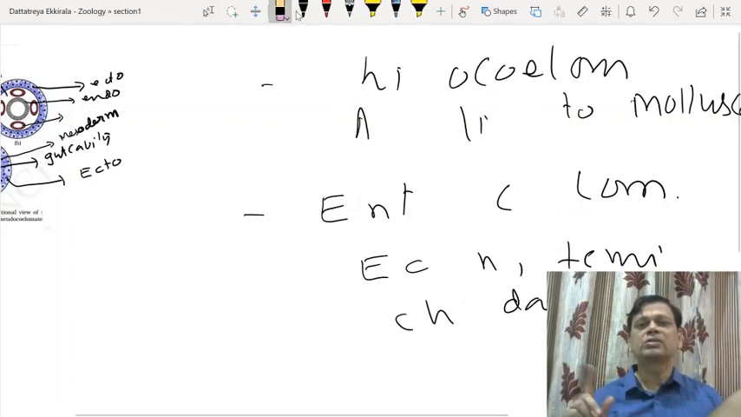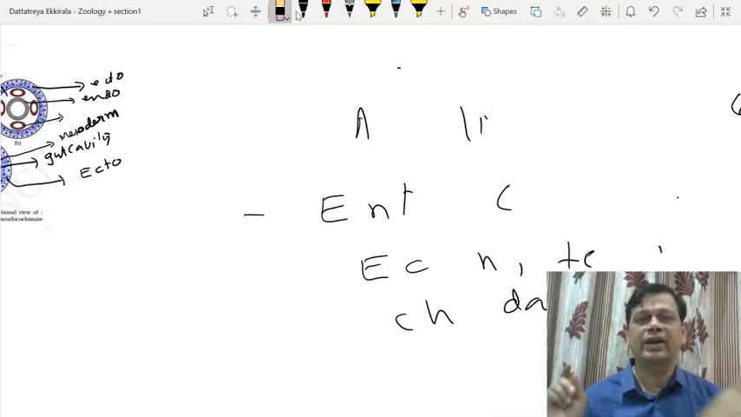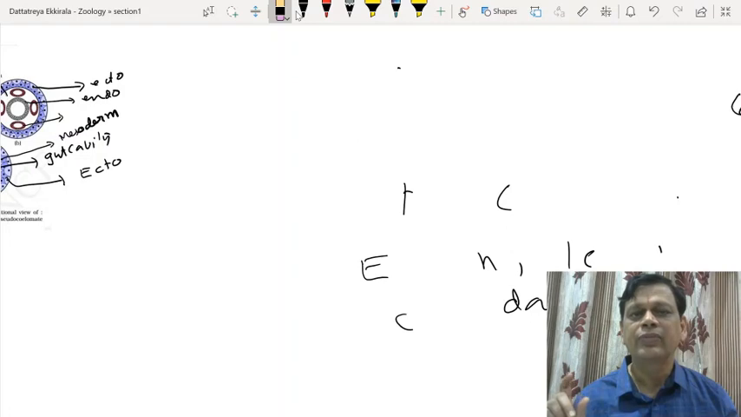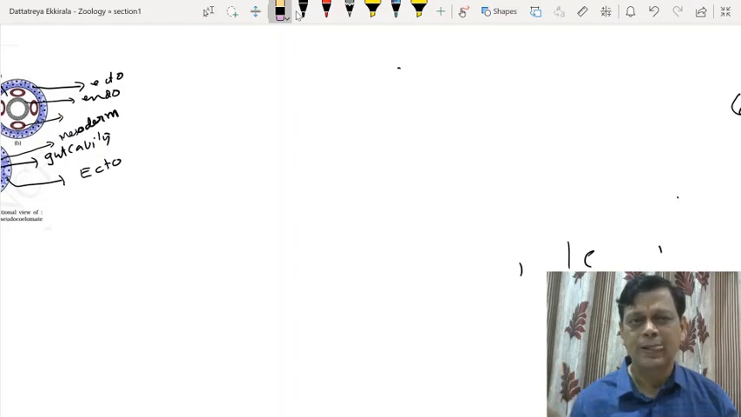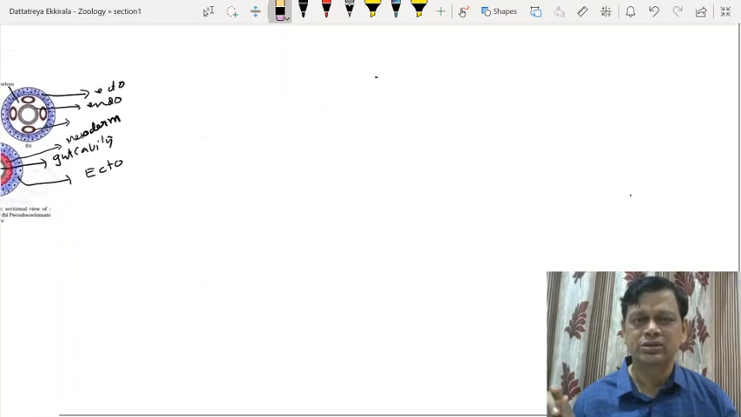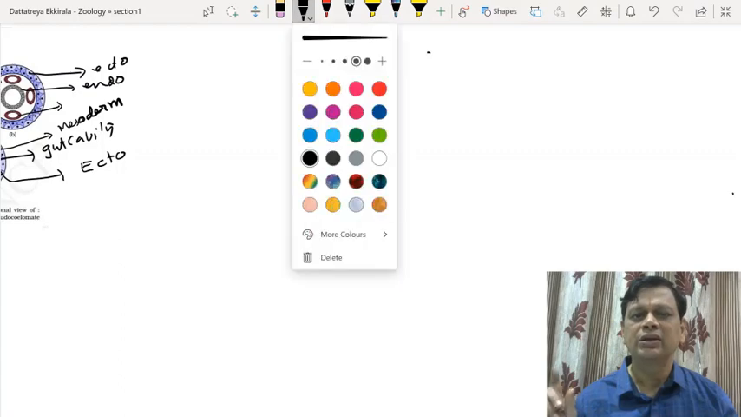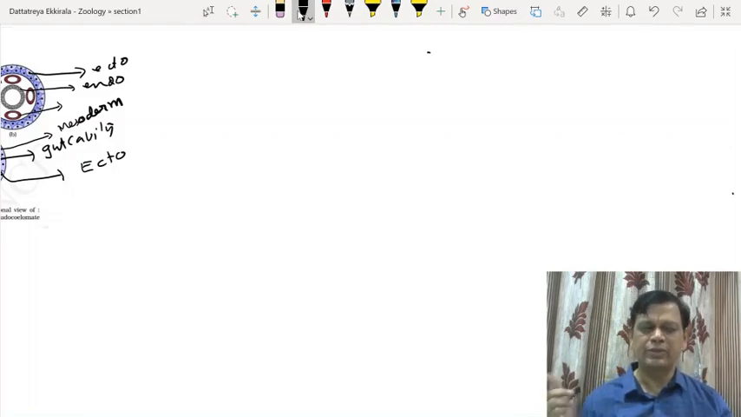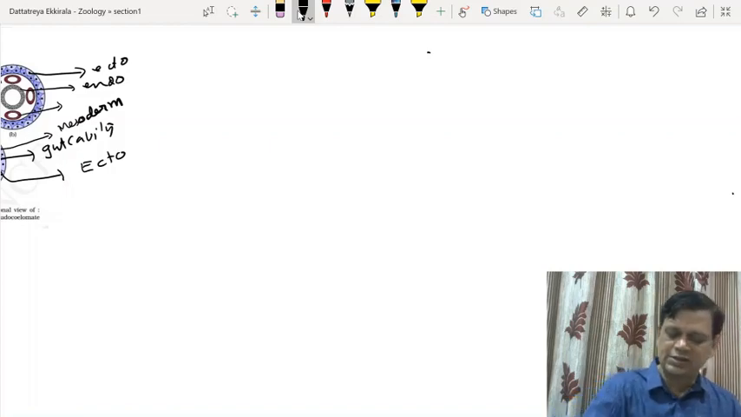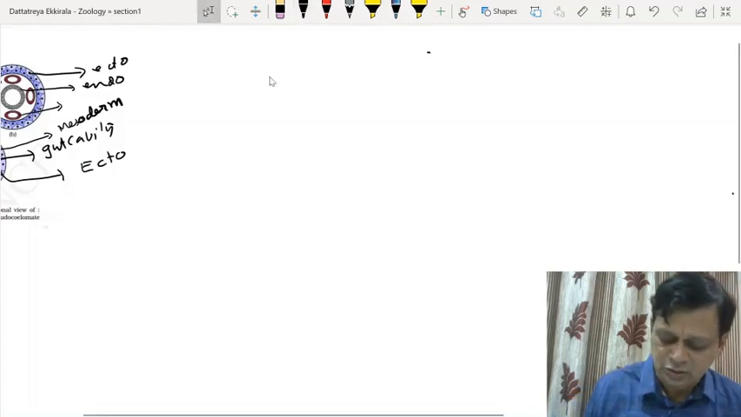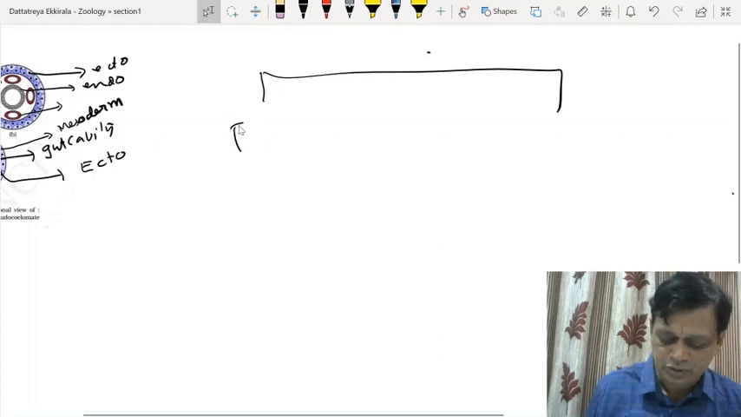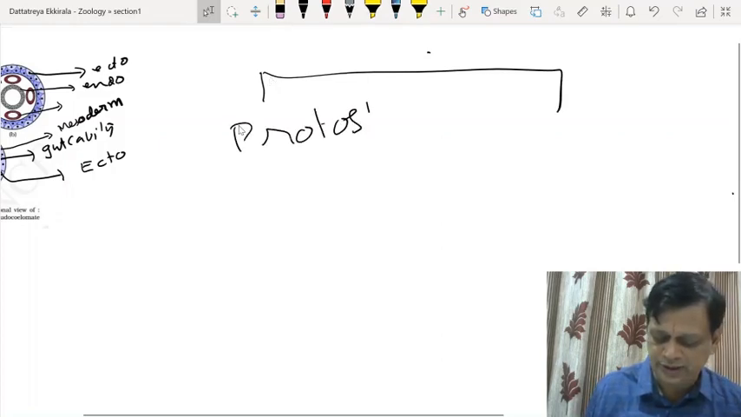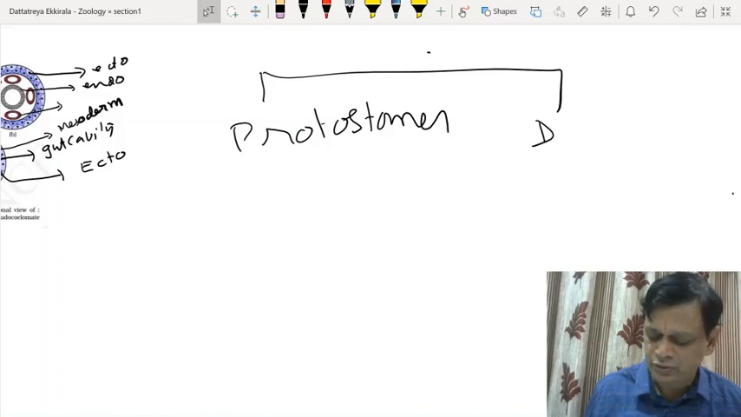So if you take another important criterion, what is that criterion? That is the fate of blastopore during development: morula, blastula, gastrula, three conditions, and gastrula has an opening called a blastopore. A blastopore may become mouth or the blastopore may become anus. On that basis, we can divide animals into protostomes and deuterostomes.